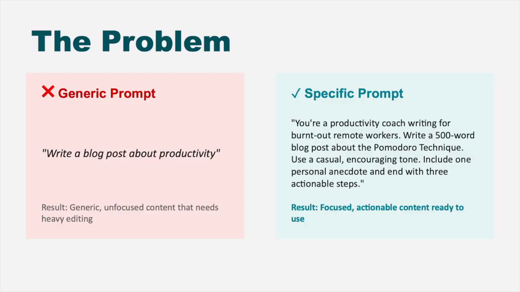Let's dive in. Let me show you exactly what I mean with a real example. On the left, we have what most people do. They ask something like write a blog post about productivity and wonder why AI gives them generic content that could apply to anyone, anywhere. On the right, the same request but specific. Notice how we have told the AI exactly who it is, who the audience is, how long the content should be, what tone to use, and what structure we want. The AI now has everything it needs to create something actually useful.